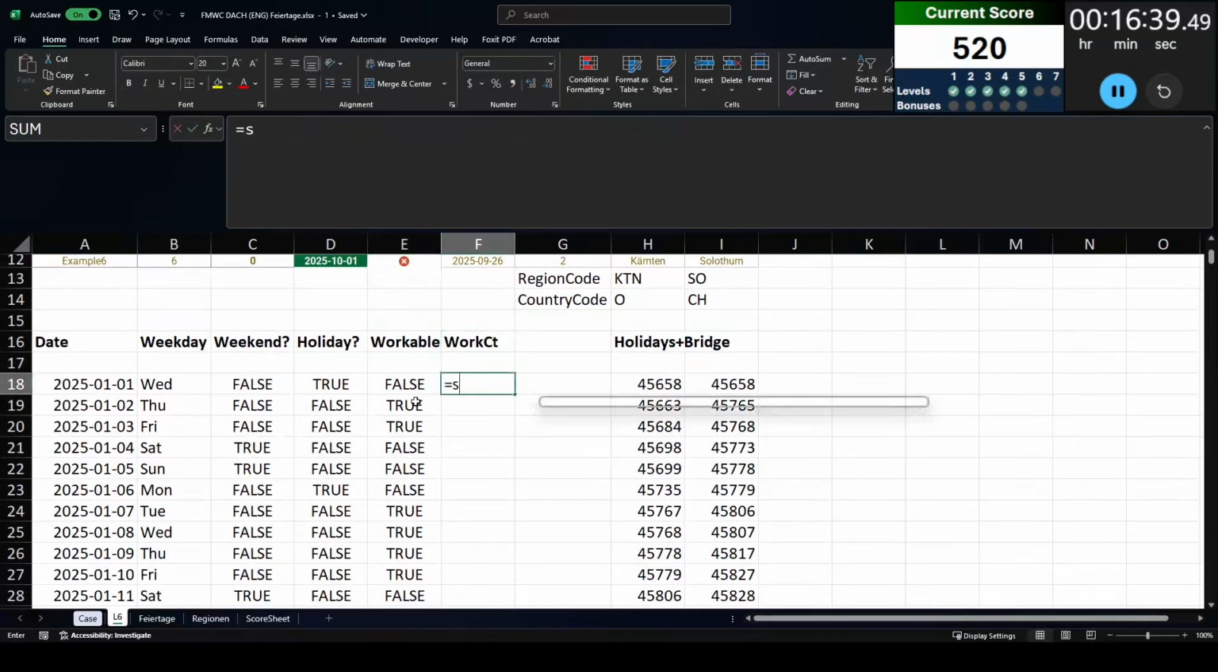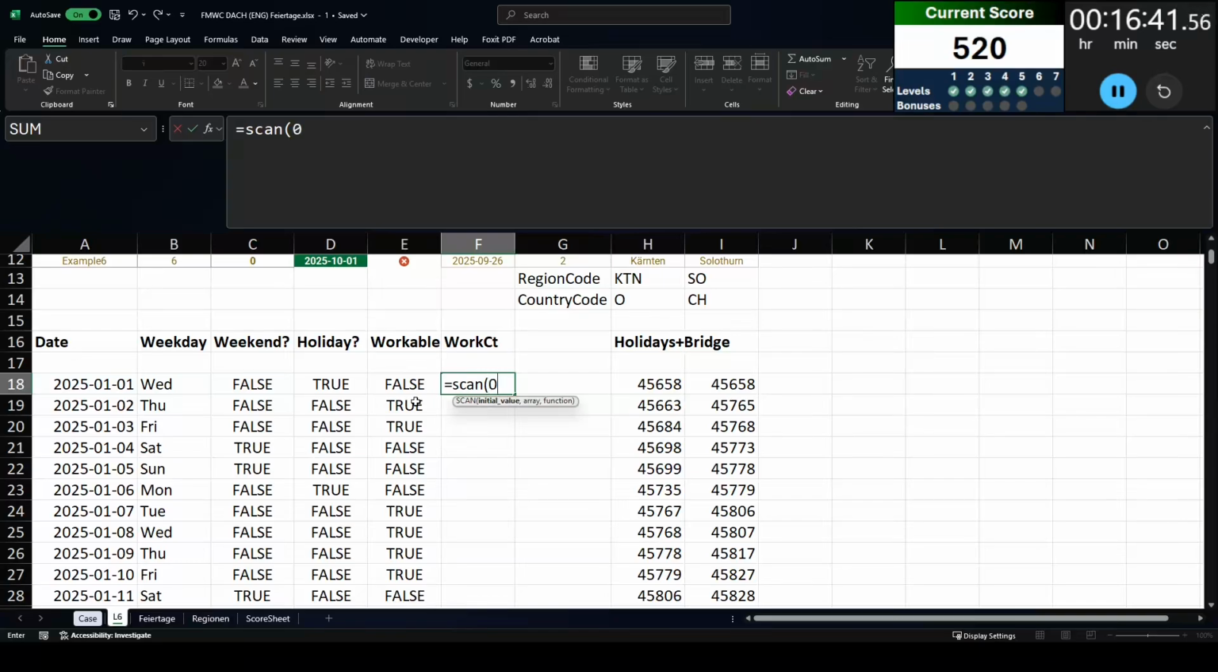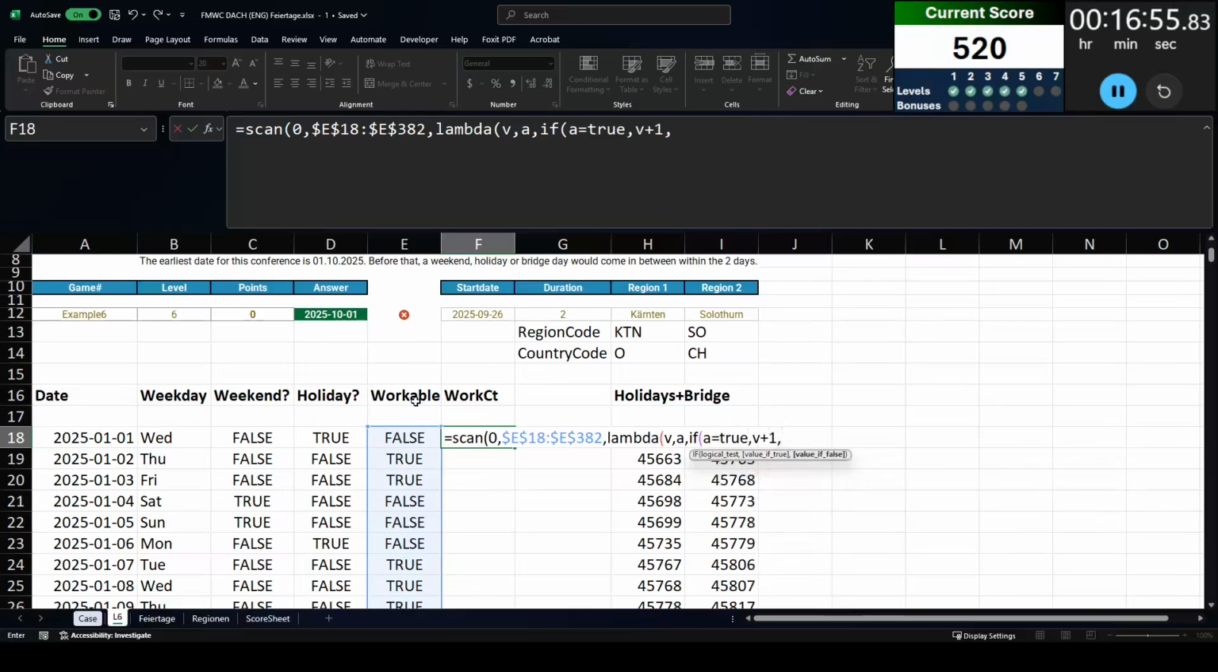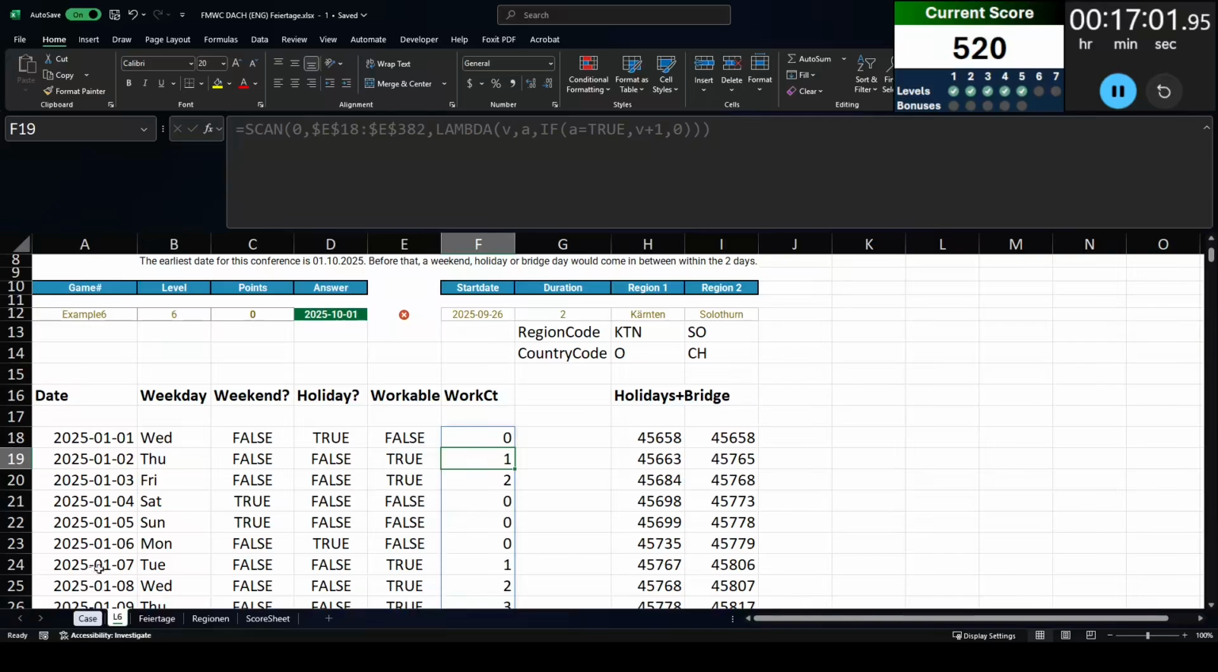Now I'm going to do a work count column, which basically is going to let me keep track of how many days in a row are workable for the conference. So keep in mind the conference has a duration of 2 days, which means I need 2 days in a row in which we can host a conference. So this scan function is going to count the number of days in a row that is going to work.